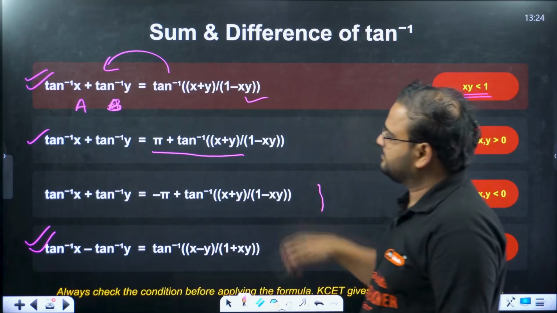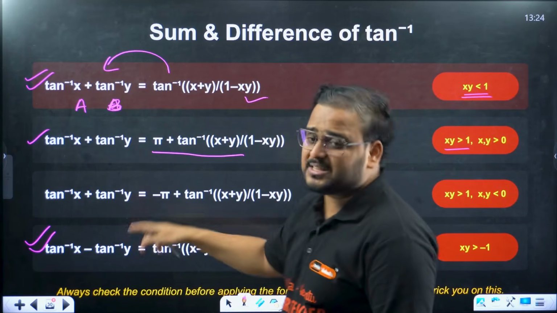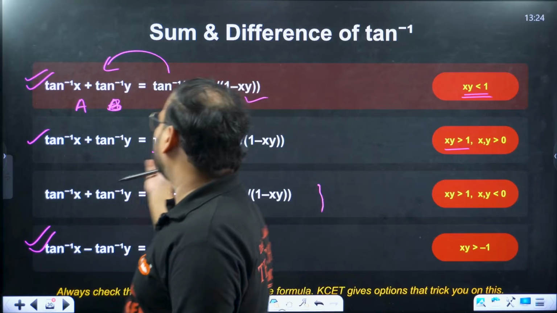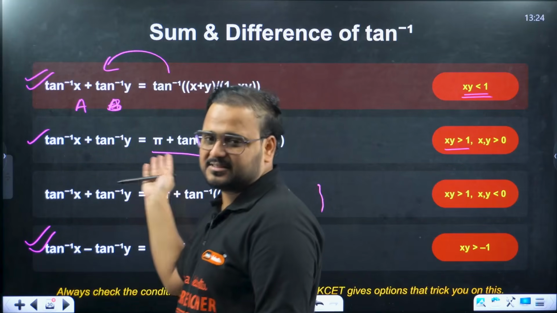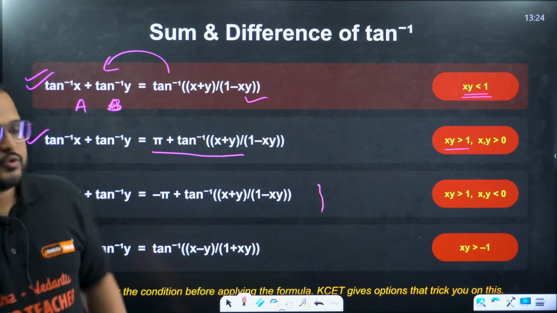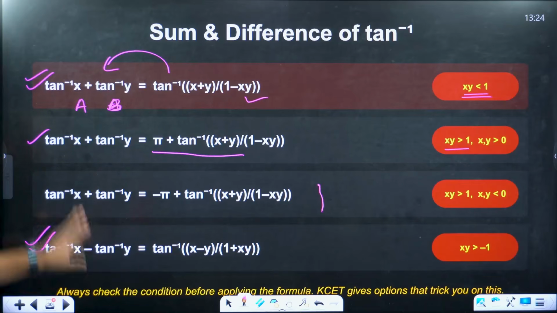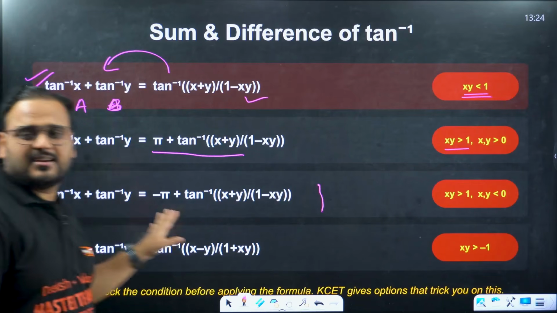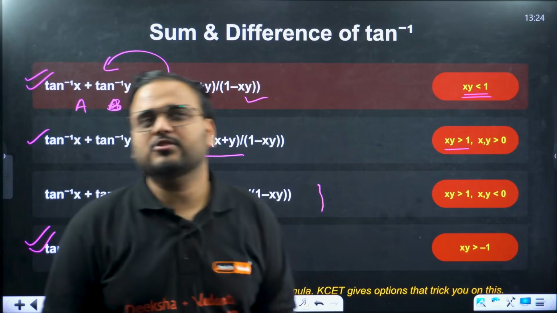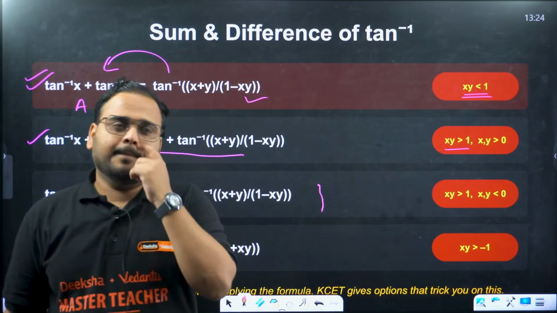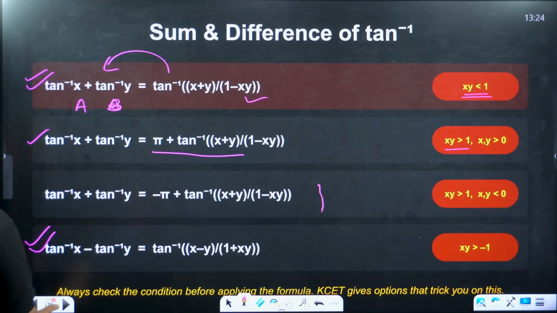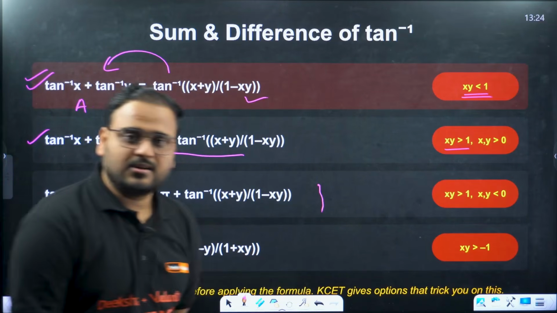Very rare. So the first and the last are the most important ones, and sometimes this also is there. Even in boards I've seen very few questions on this. In CET they can ask. So the important formulas over here will be the first, second, and the last. This is very rarely asked. Frankly, I've not seen any question in the board's book or your PYQ side on this property. Okay, makes sense. All right.